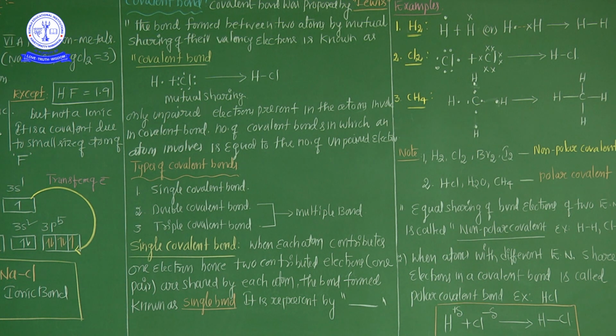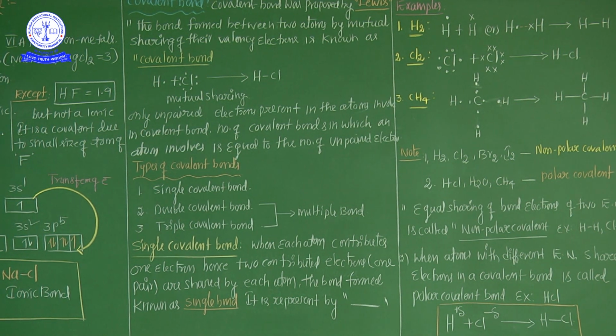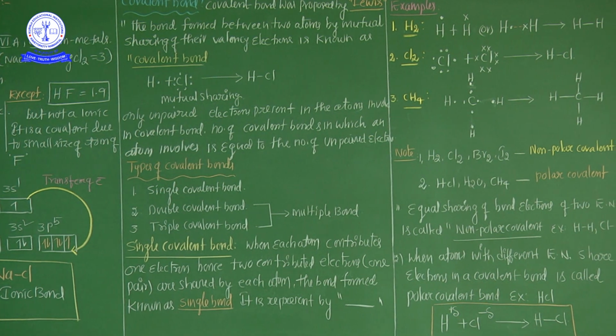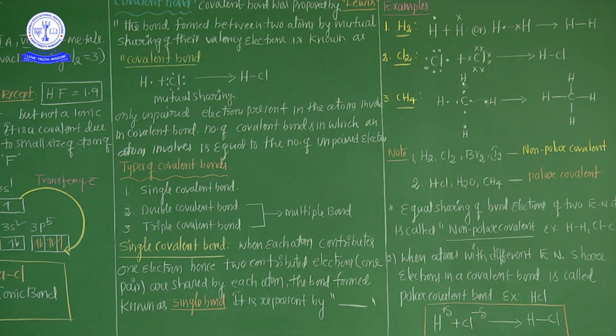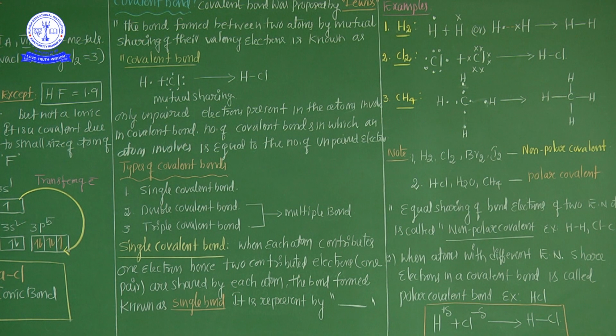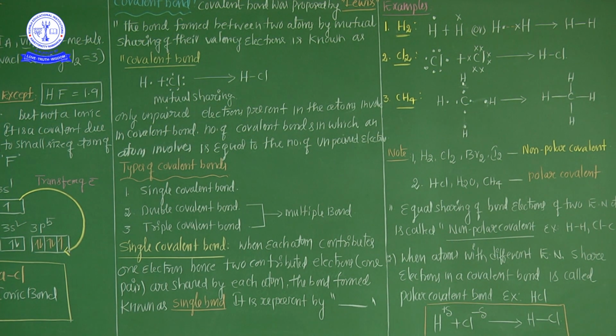Is it clear? In my next session, I will teach double bond examples and triple bond examples. I hope you understood every concept in this lesson: the introduction to ionic bonds, the characteristics of ionic bonds, and covalent bonds. In my next class, I will teach the remaining part of covalent bonds, double bonds and triple bonds. Okay.